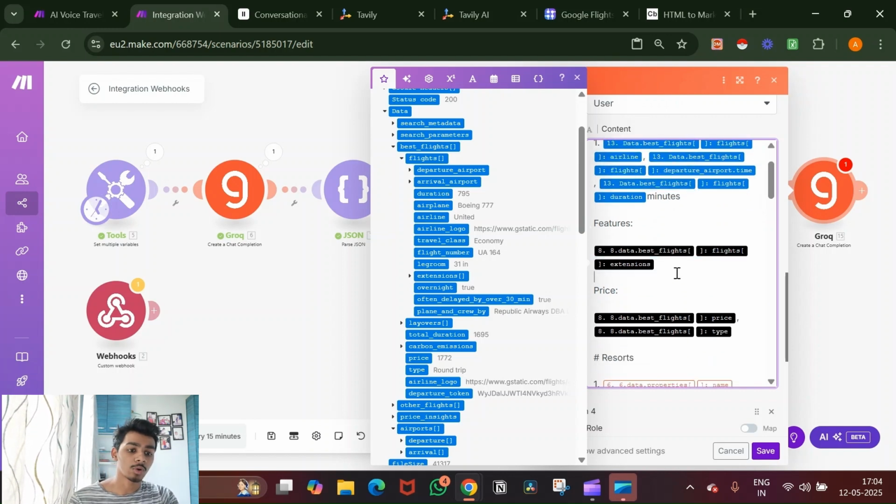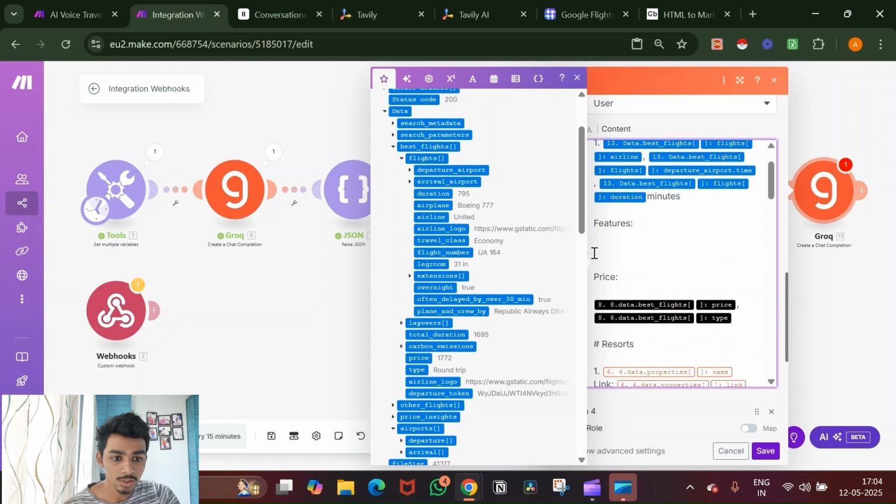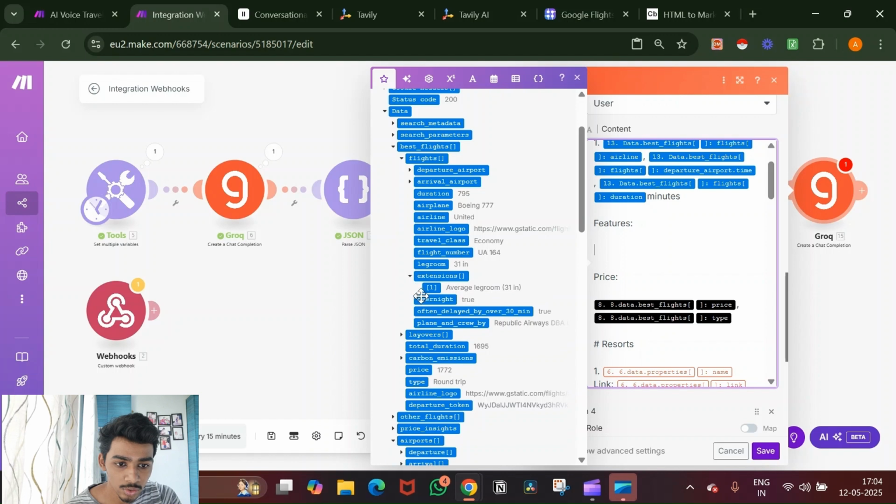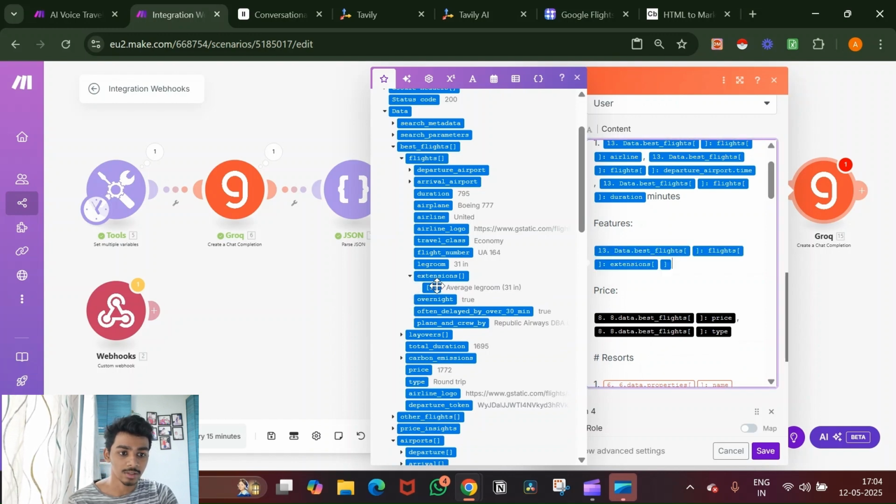Then the feature, or what is the feature of this flight? So you know the leg space and everything that we mentioned. So just remove this, and I will add. See, you see under flight it says the leg room extension. So under extensions you just add this. So all the features, it will just mention all of them.